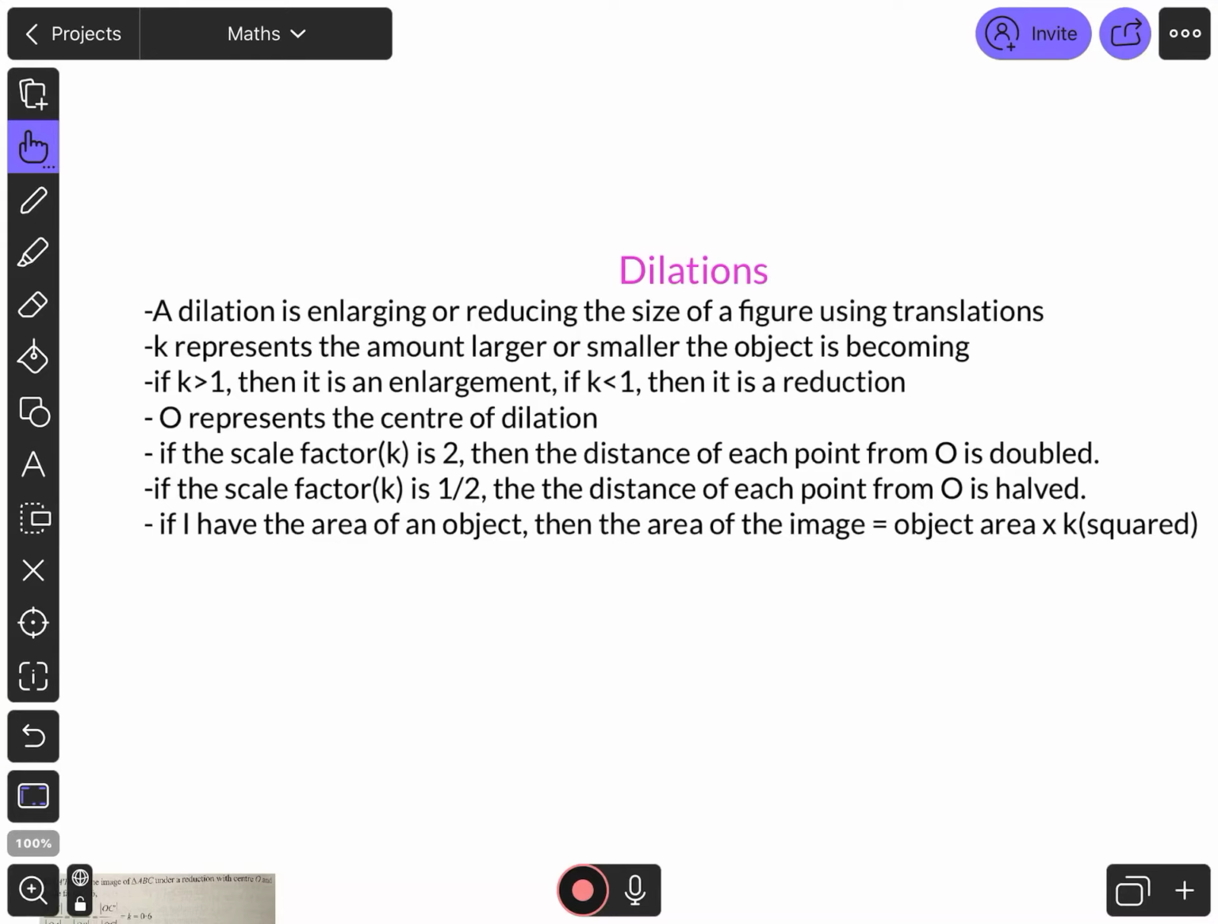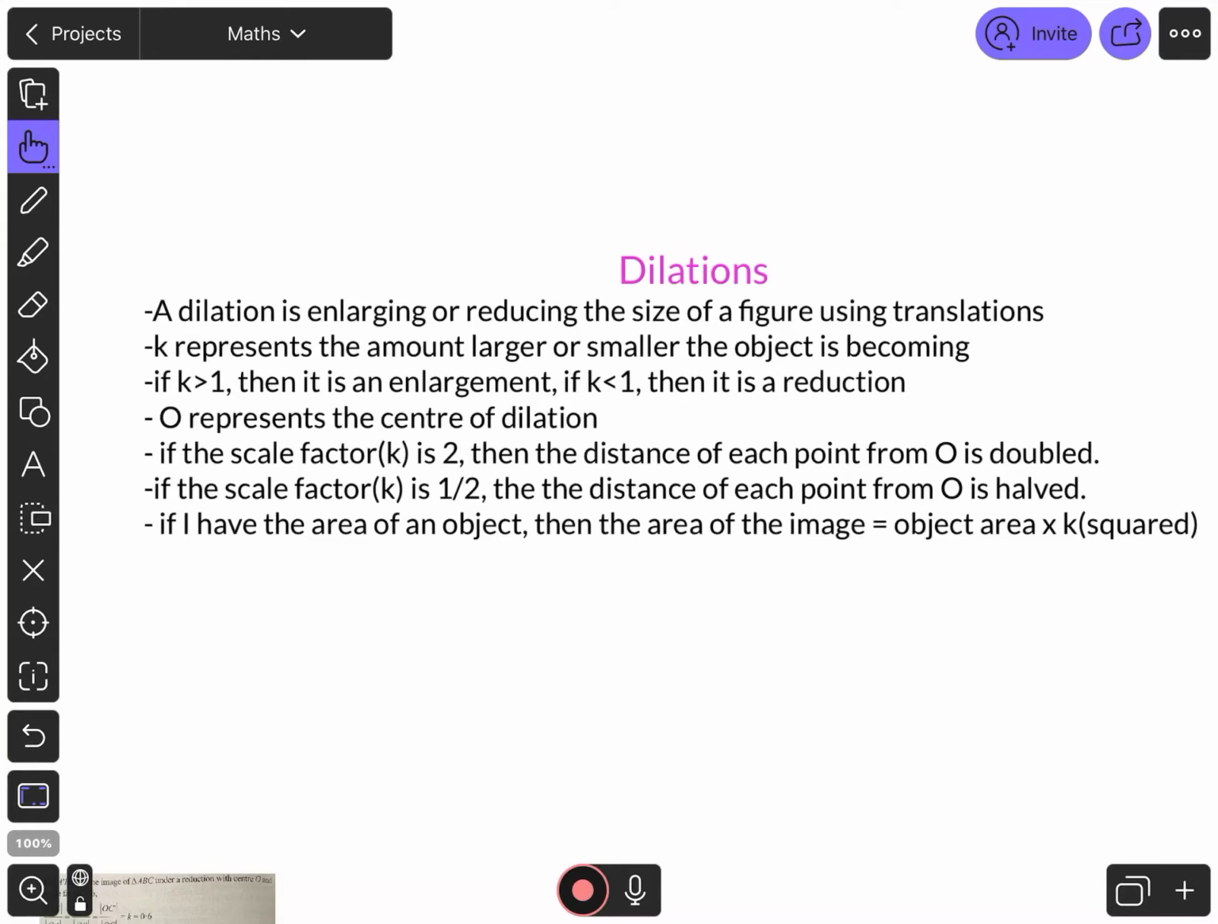This one is a dilation, so it's either making an object larger or smaller, but keeping the same looking object. For this one, K is the letter that you'll see comes up. It's telling you the number of times you need to make the object larger or smaller. So if you have K equals 2, that's a scale factor of 2. It means you're doubling the size of the object.